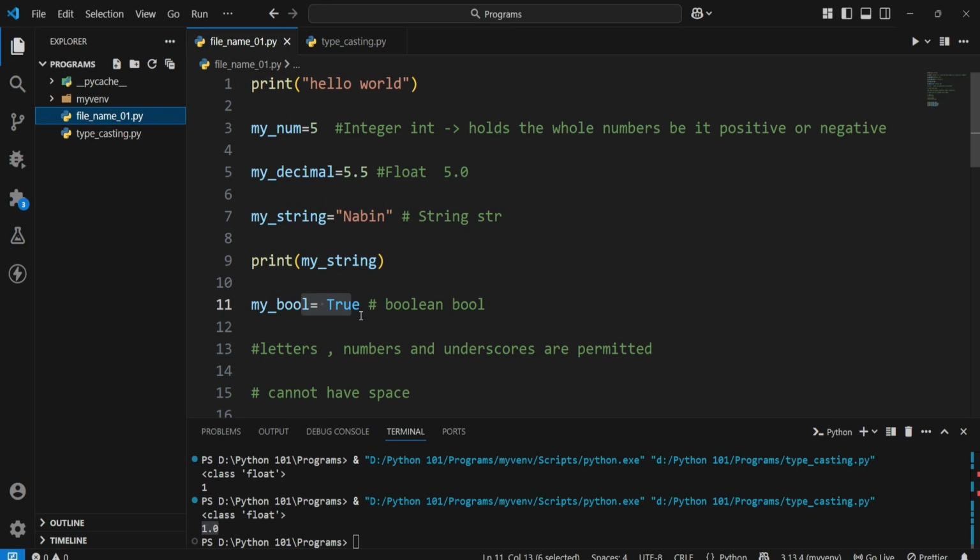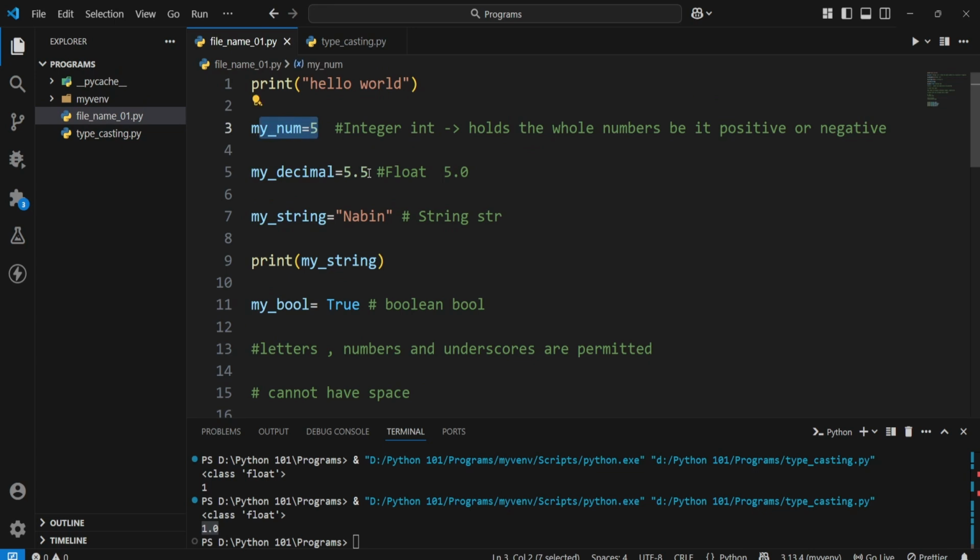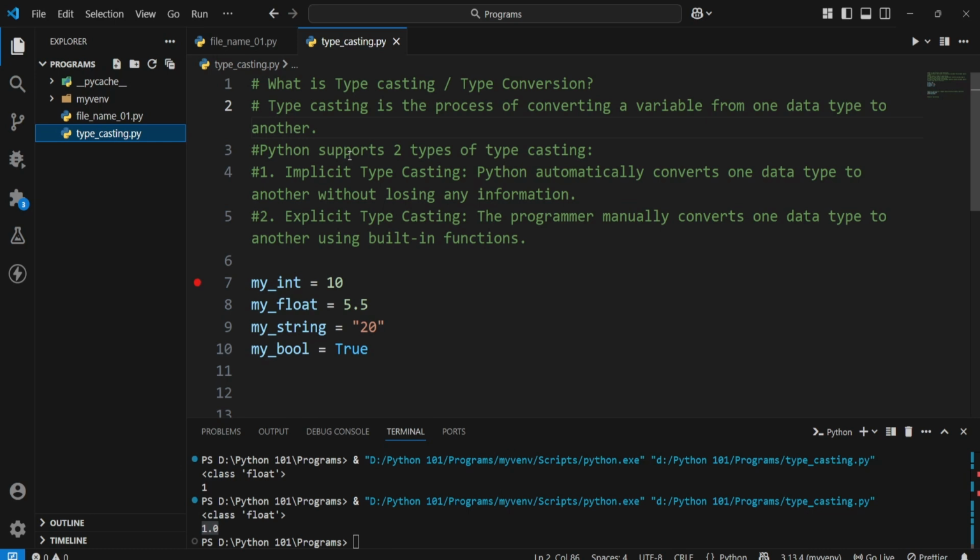In our last video, we saw that there are four different kinds of data type in Python. So typecasting talks about converting these four types of data type into one another. For example, converting integer into float, float into an integer, an integer into strings, floats into booleans, etc. So we're gonna dive deep into the topic of typecasting today. In Python, there are basically two kinds of typecasting. First is implicit typecasting, and second is explicit typecasting.